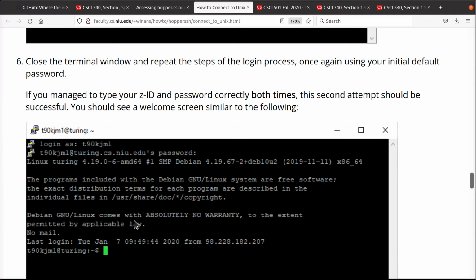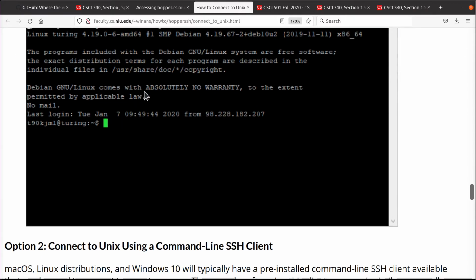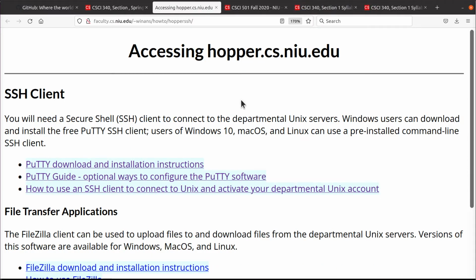So read very closely the messages that come up in the terminal window if it asks you to change your password. It tells you exactly what you need to do, but it might be a little noisy, okay? So make sure that you pay attention when you're first getting connected.